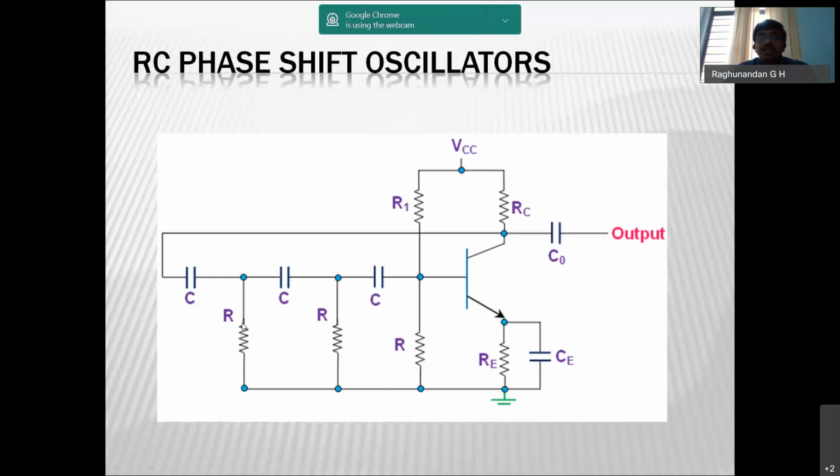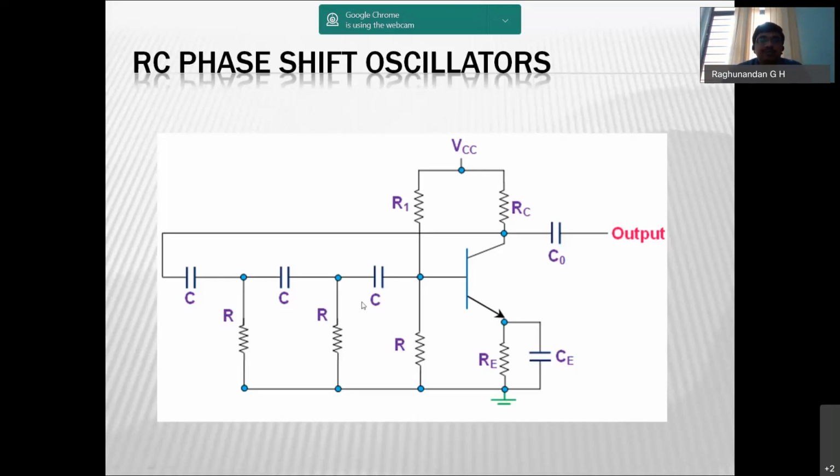If you want to change to another frequency, then you need to change these RC pairs. Every time you change the frequency, you need to keep on changing R and C values, which is a tedious task and not comfortable.